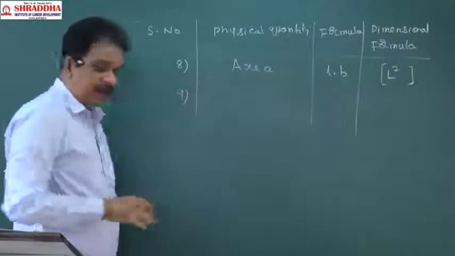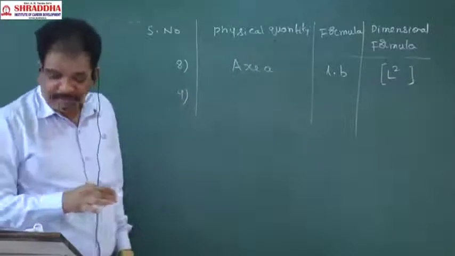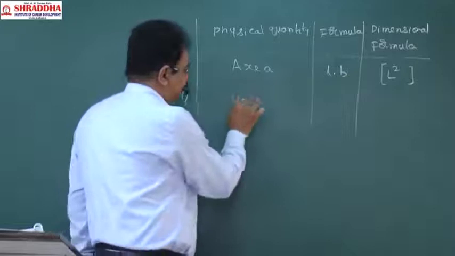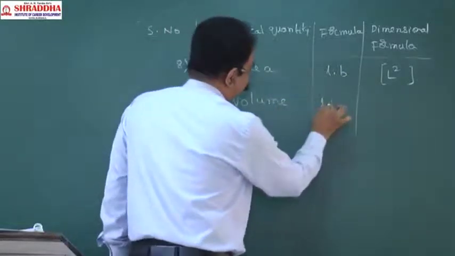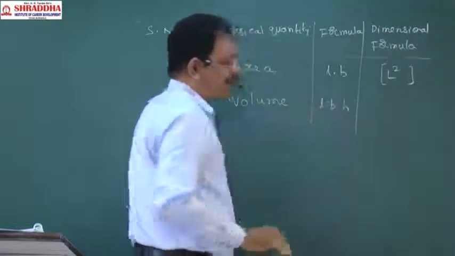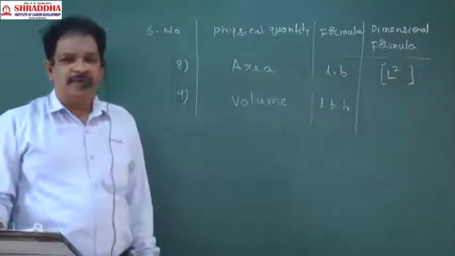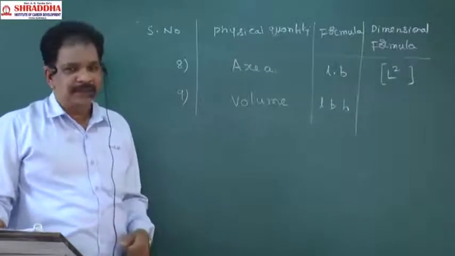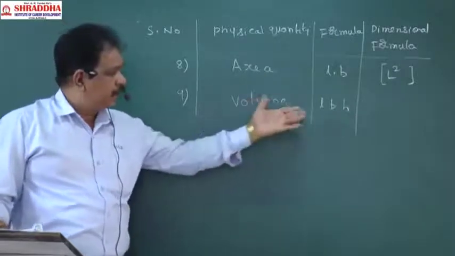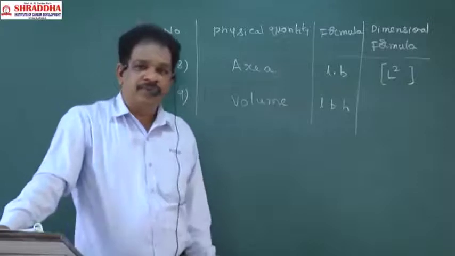Next, after area it will be volume. Volume will be length into breadth into height, or length into breadth into thickness, or L cube for a cube.